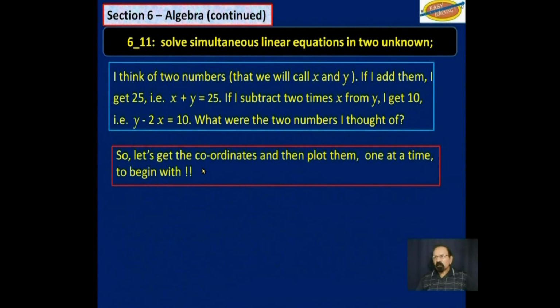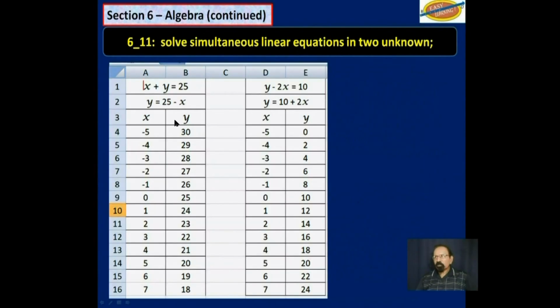So let's get the coordinates and then plot them one at a time for these two equations we have up here: x plus y is equal to 25 and y minus 2x is equal to 10. So x plus y is equal to 25. If we substitute for x negative 5, negative 4, and so on, right up to 7, we will get the corresponding y values.